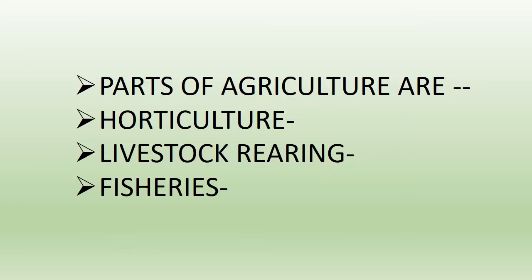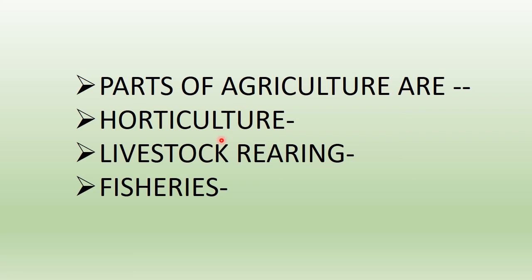Now children, there are different types of agriculture that a farmer does. Not all farmers are growing cereals. If the farmer is growing crops such as vegetables, fruits, plus flowers and decorative plants, that is called horticulture. Horticulture includes cultivation of soil and growing of crops, and also growing flowers and decorative plants.